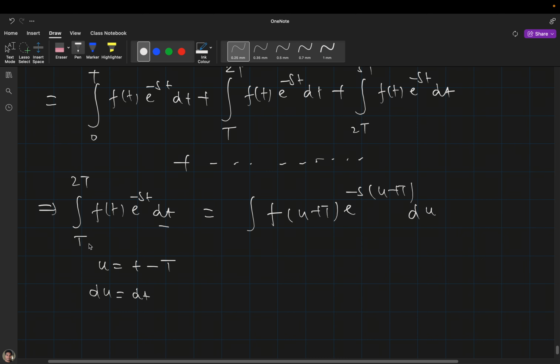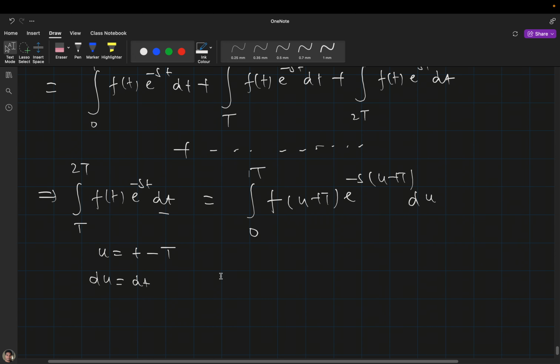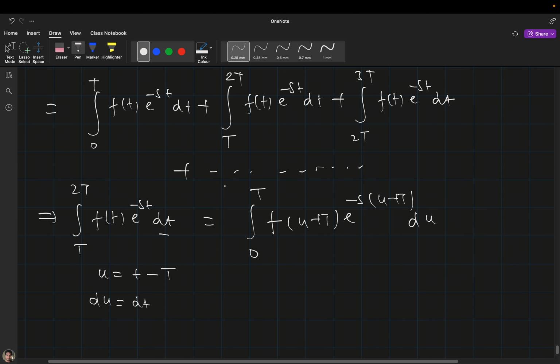Now when you substitute t as capital T, it will become 0, and when you substitute t as capital 2T, it will become capital T. Now you can see that the limits of these two become the same. And we also know that f(u plus T) is nothing but f(u), because it is a periodic function.